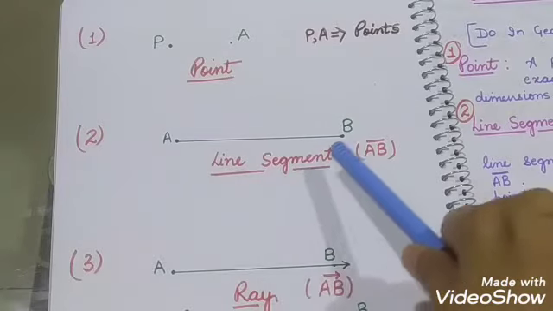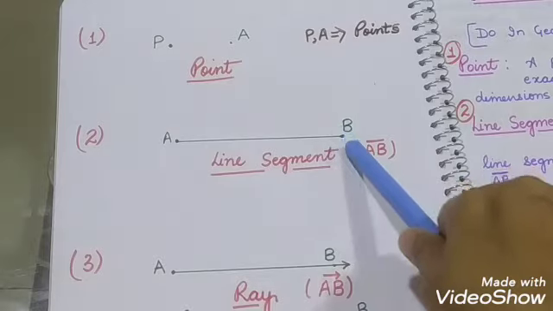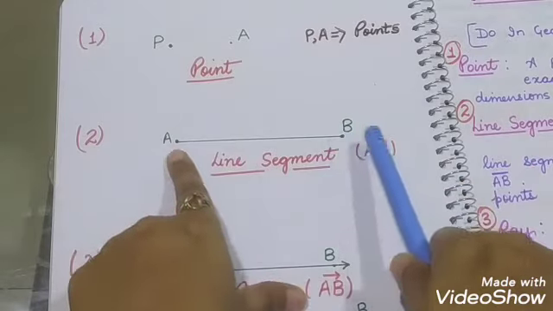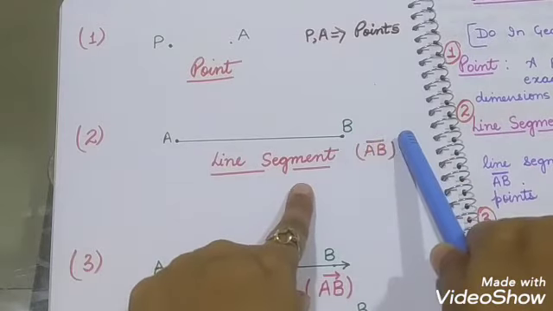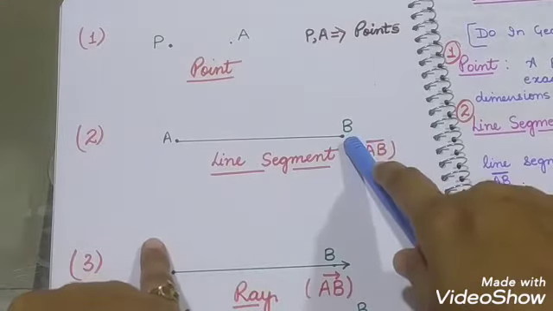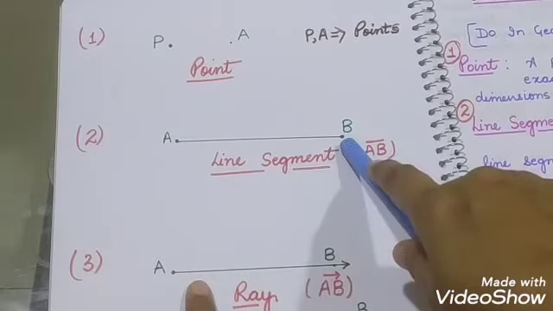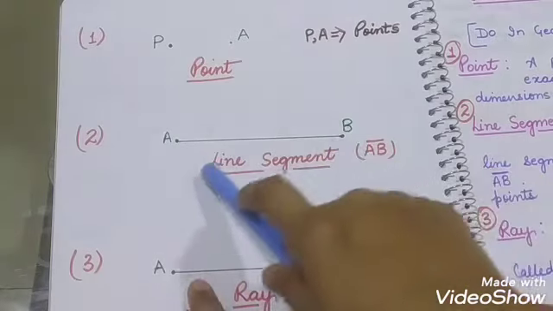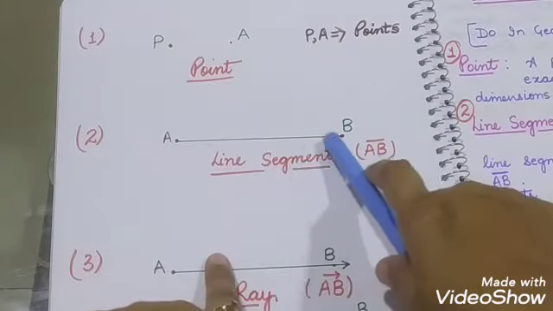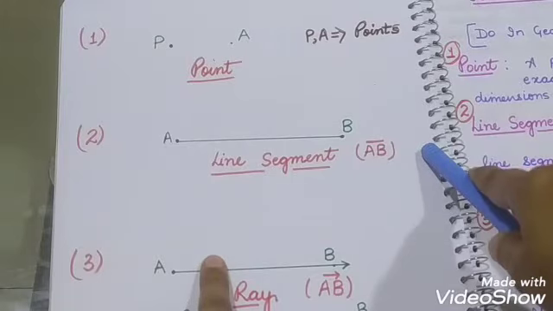A is its starting point, B is its end point, and both are called endpoints. It means the line cannot go beyond these two points.